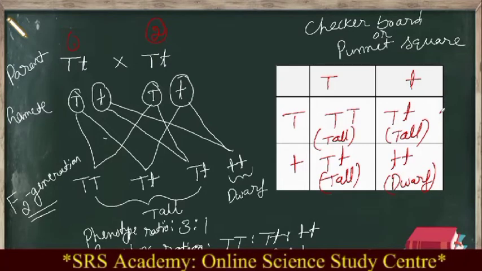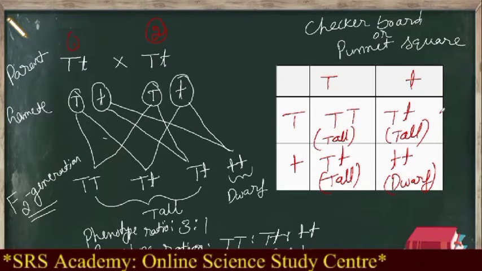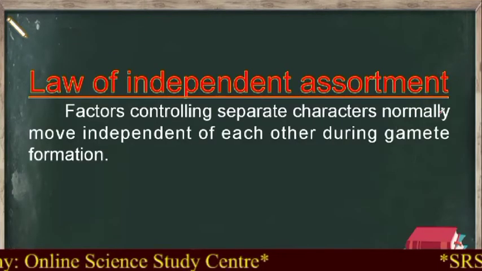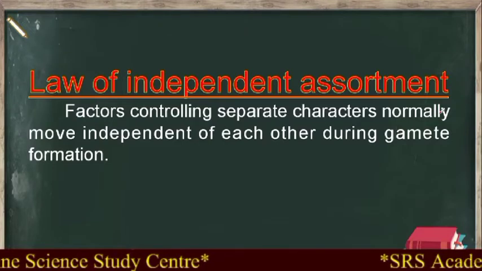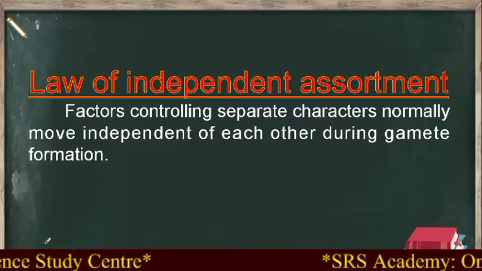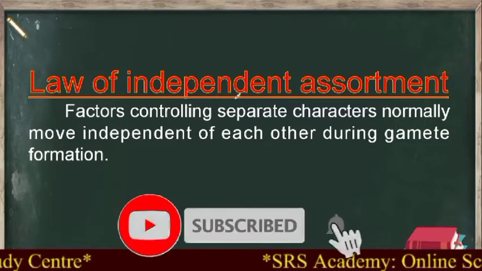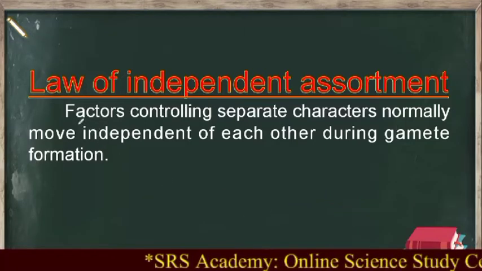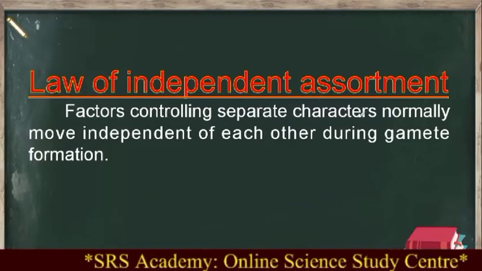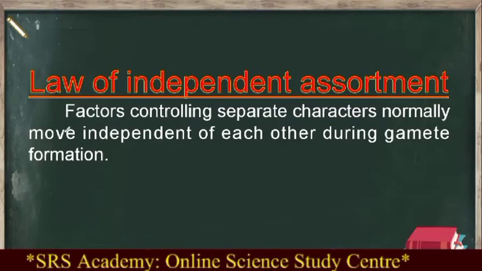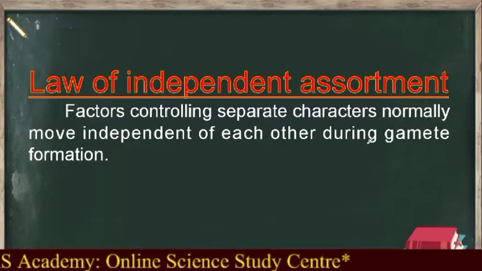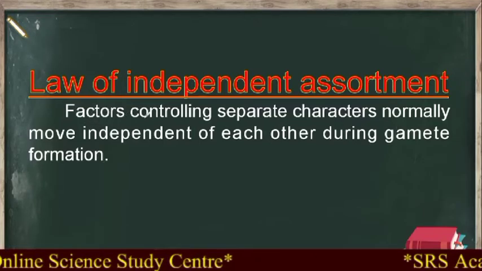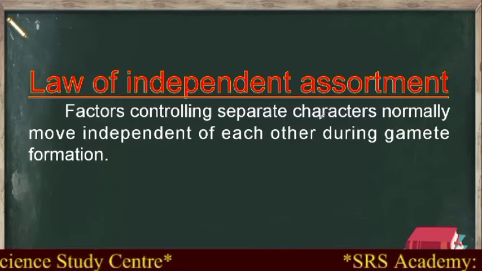So now we will move on to the Mendel dihybrid cross. But before studying the dihybrid cross, you have to learn law of independent assortment. Now what does the law of independent assortment state? Just look here. Factors controlling separate characters normally move independent of each other during gamete formation. So for example, I will show you factors controlling separate characters. What do you mean by separate characters? We will say two characters.